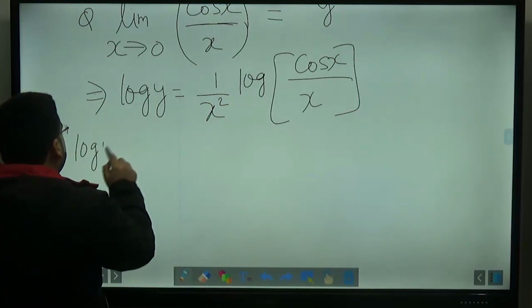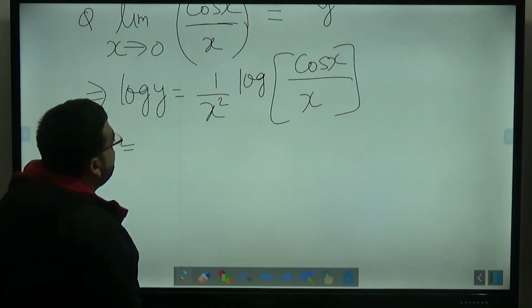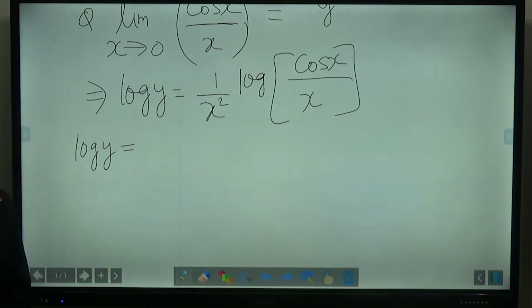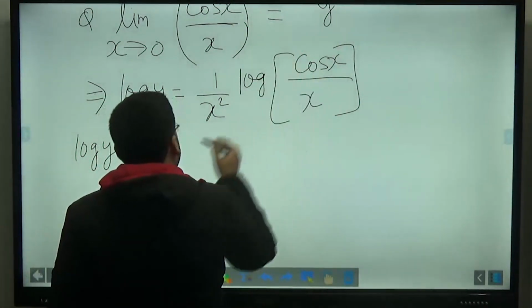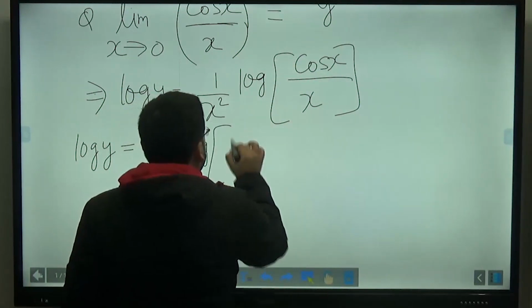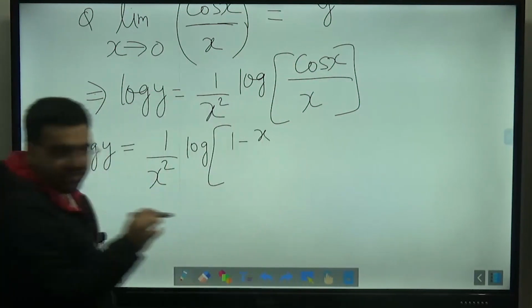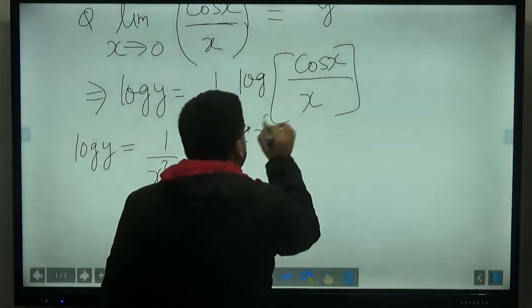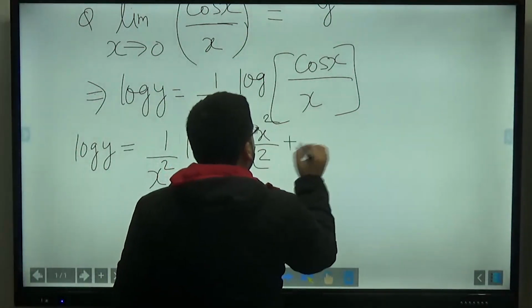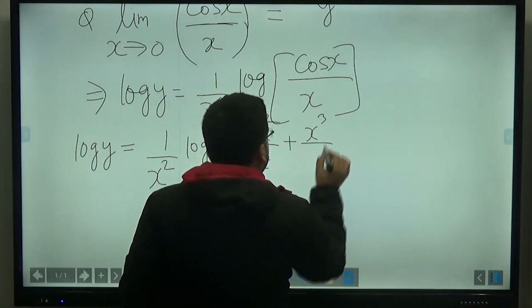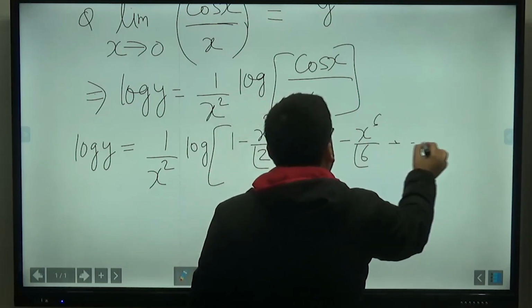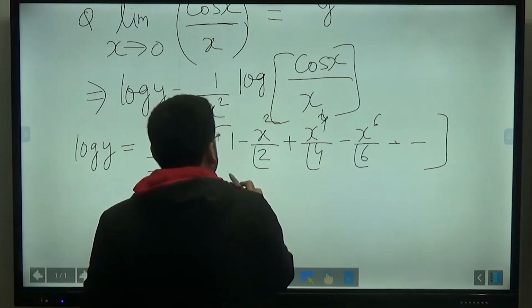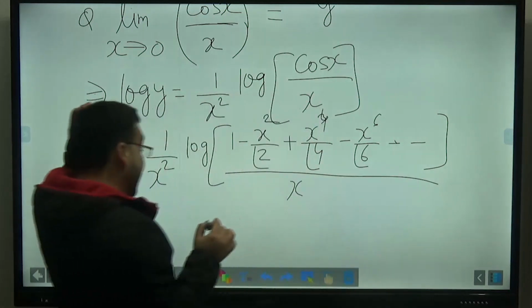Log of y will be equal to, cos x can be expanded in the form which I just told you in the complex also. So cos x can be written as 1 minus, because even if you put 0 here, again it is not defined. Log of, now cos x can be 1 minus x square upon 2 factorial, yes correct, plus x4 upon 4 factorial minus x6 upon 6 factorial and so on, and divided by x. So we have x here, right?